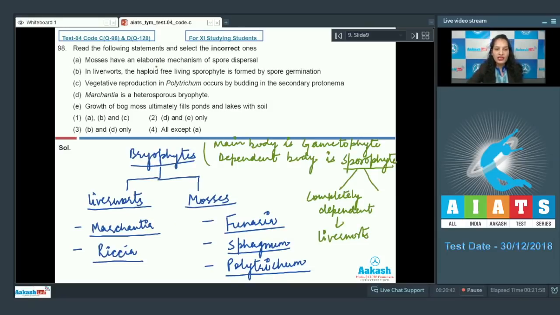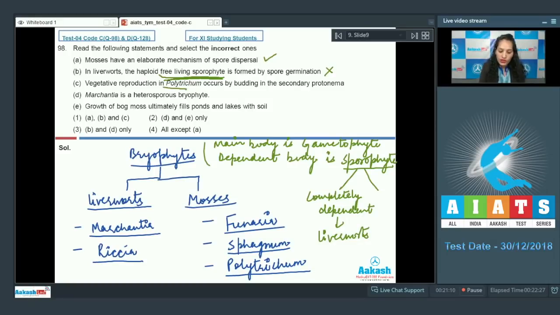A. Mosses have an elaborate mechanism of spore dispersal. Yes, as mosses are more advanced than the liverworts, they have elaborate mechanisms of spore dispersal. B. In liverworts, the haploid free-living sporophyte? No, as I've just discussed, the sporophyte is completely dependent on the gametophyte in the case of liverworts. This statement is incorrect.